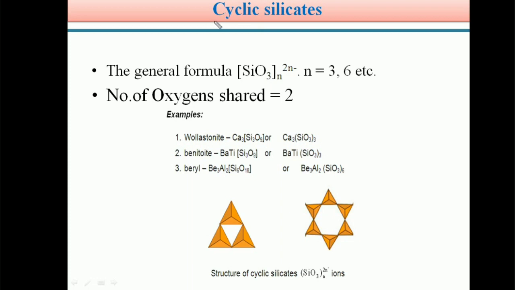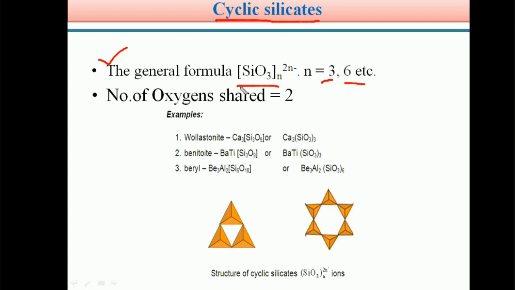The next type of silicates is cyclic silicates. Students, the general formula for cyclic silicates is (SiO3)n 2n-. Here n equals 3 or 6, so 3-membered or 6-membered cyclic silicates are highly possible.